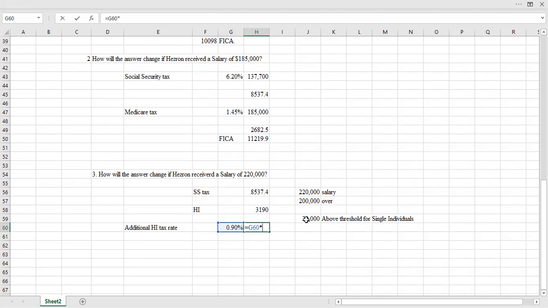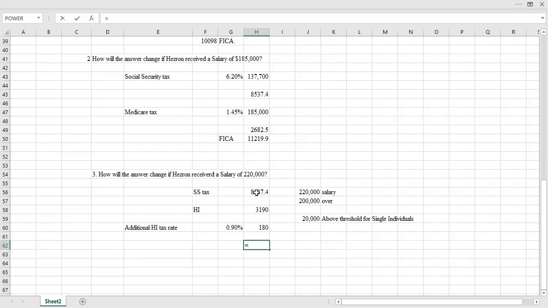This multiplied by that, we get the answer as 180. Anything up to 200,000, 1.45% is going to apply, but anything above 200,000, the additional tax rate of 0.90% is going to apply. So this is the tax here at 180.